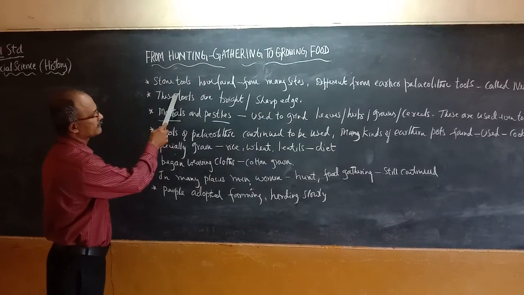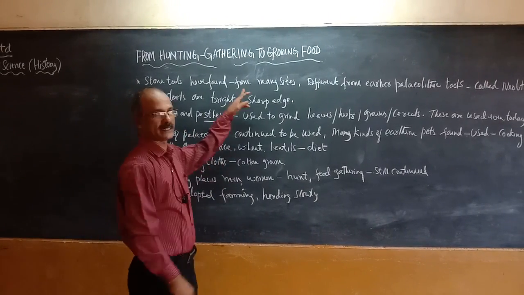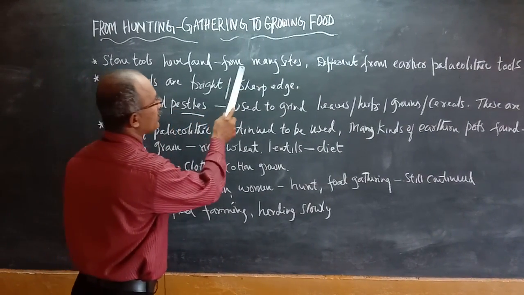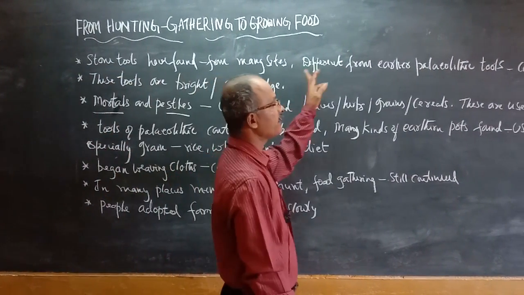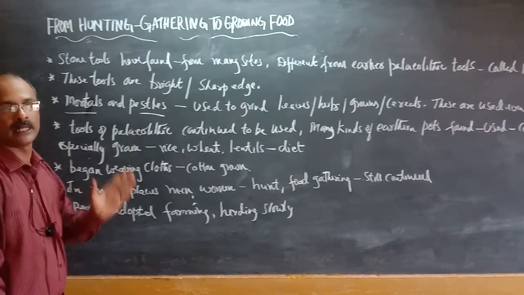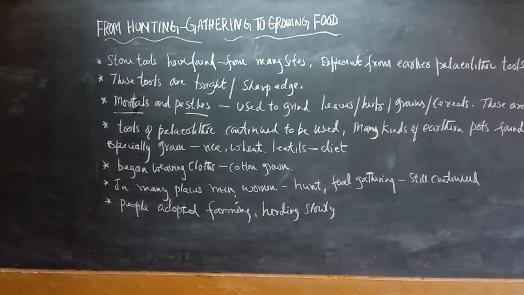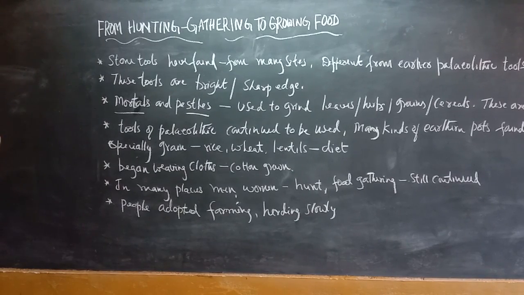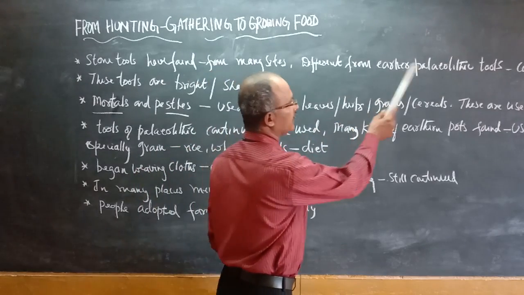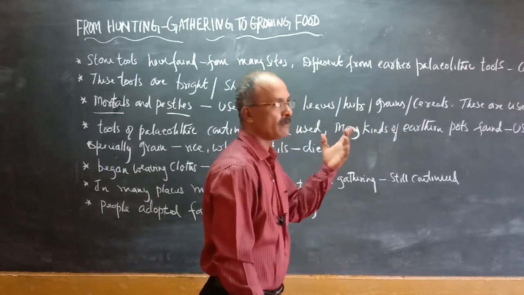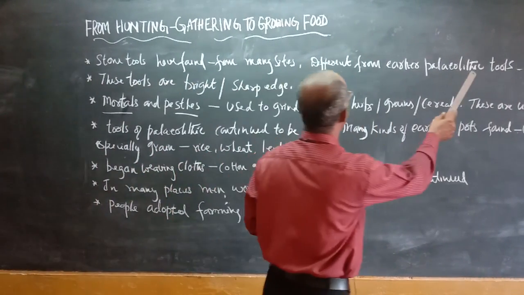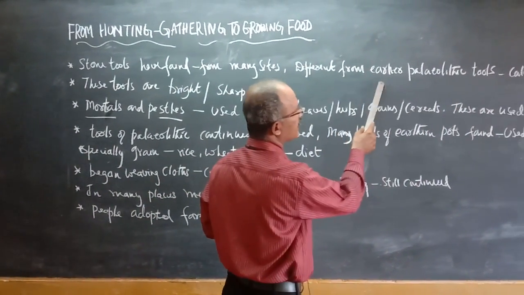Stone tools have been found from many sites. We have already studied some of the sites. Stone tools have been found from many sites, different from earlier Paleolithic tools. You know what is Paleolithic? Paleo plus lithic. These two words are derived from Greek. Paleo means old, lithic means stone. So Paleolithic means old stone age. So tools from the old stone age, different from earlier old